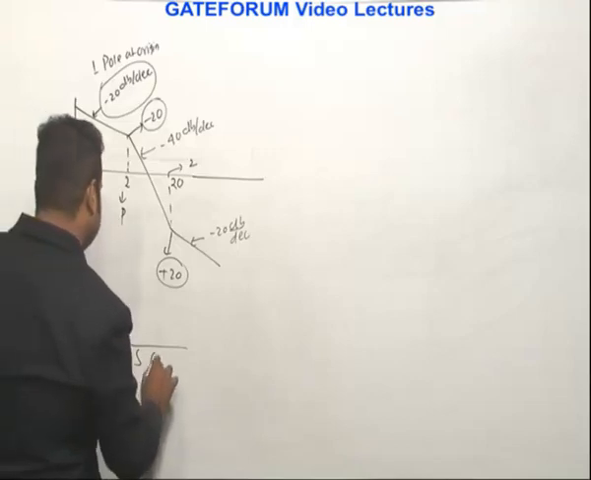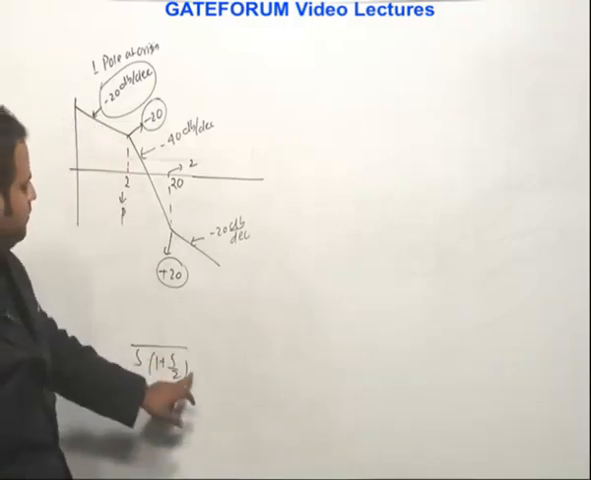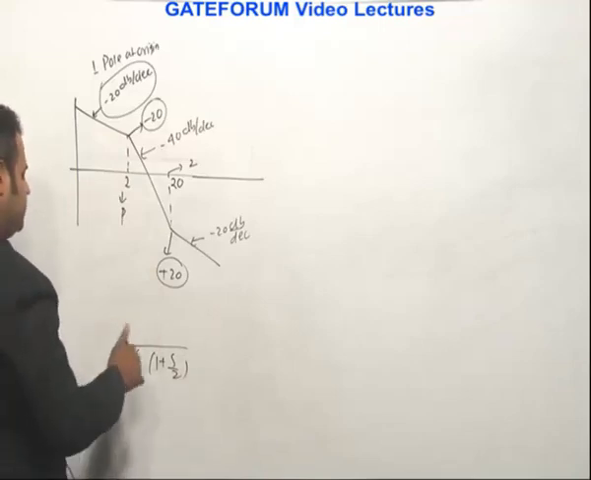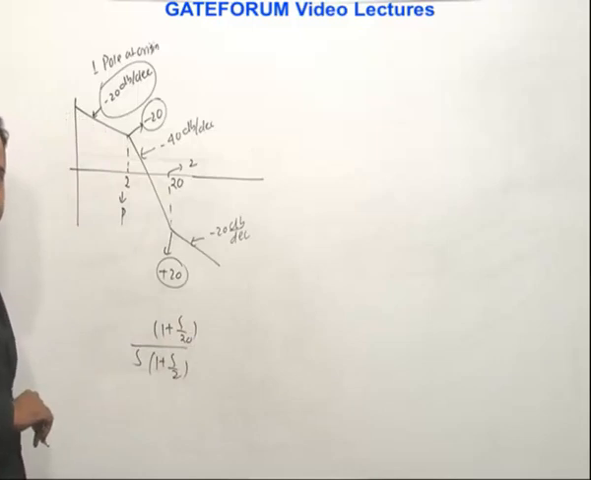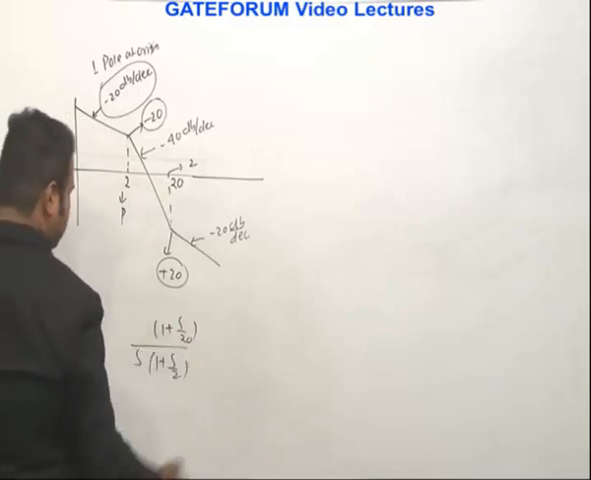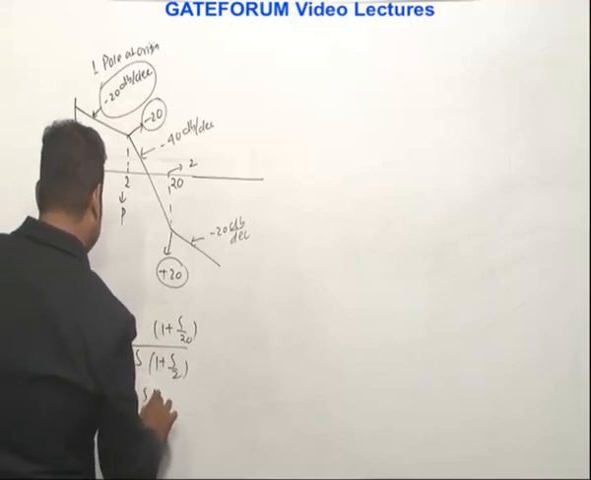At 2. So it is 1 plus s by 2, because only minus 20, only one pole. And for this, it should be 1 plus s by 20. Right, so the structure is like this. So you multiply 20 here. So how much do you get? You get s plus 20.